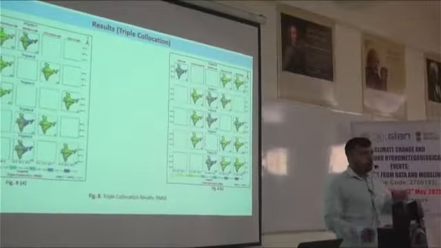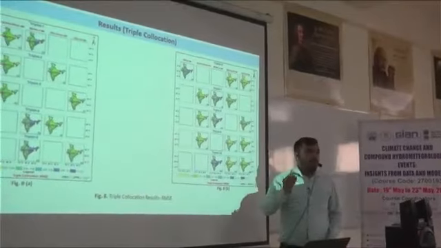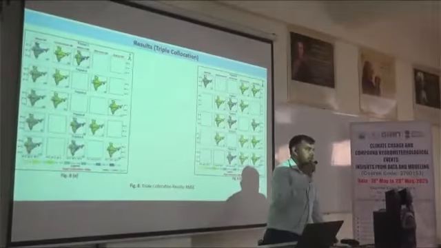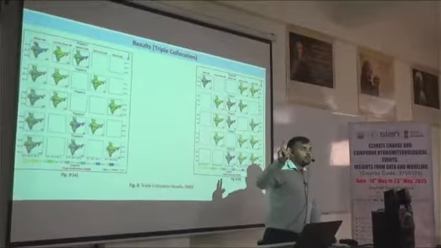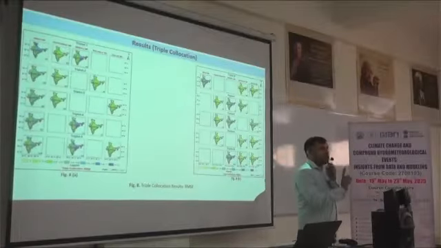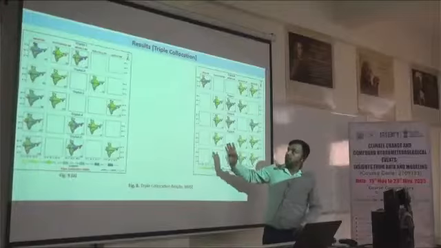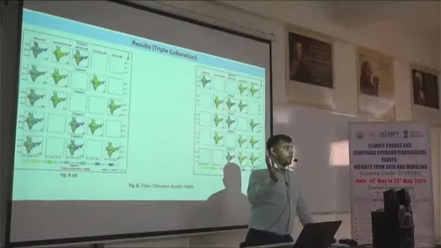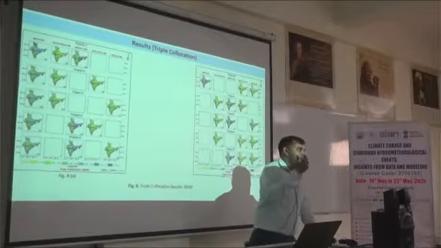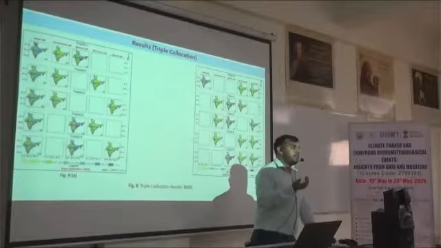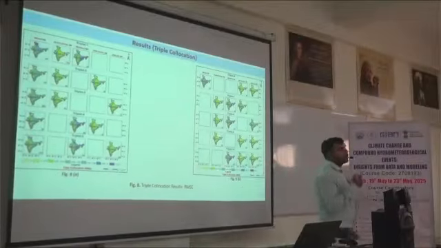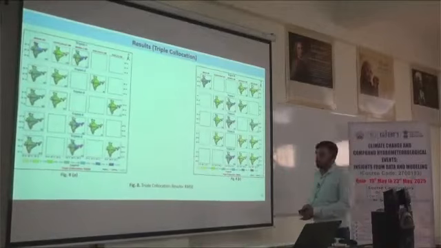Then we will use these three values to define an unknown truth. It means we have three data sets of soil moisture: 1, 2, and 3. Out of combining all three, we will create an unknown truth, and based on that, we will find out how the first data set varies significantly from that unknown truth. Then we will check the relationship of the second data set with the unknown truth, then the third data set, and we will find the RMSE value, correlation coefficient, and R square value.